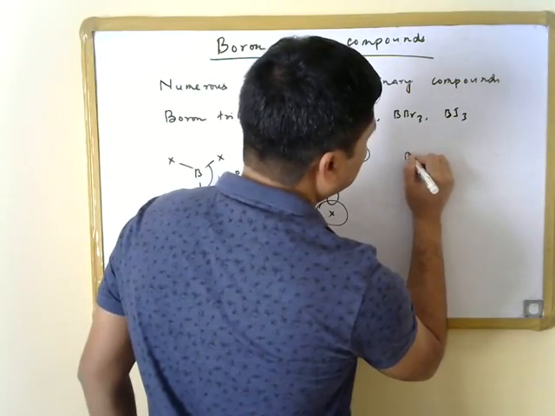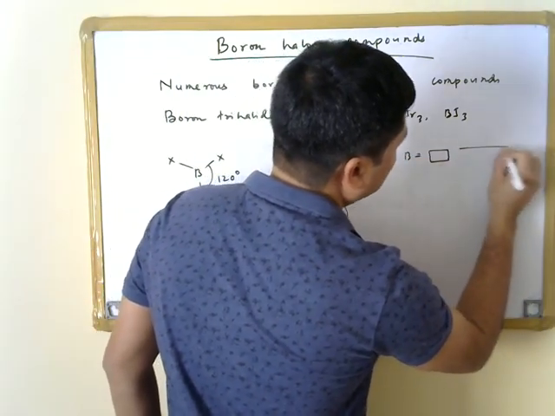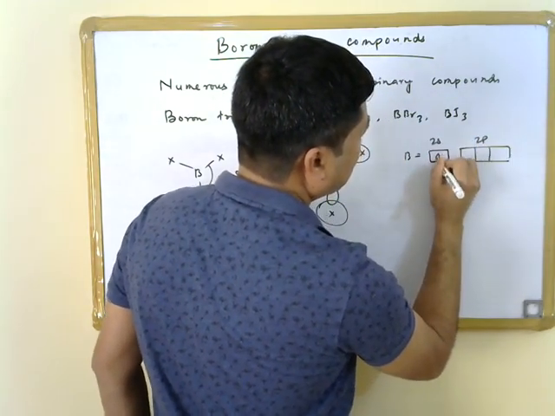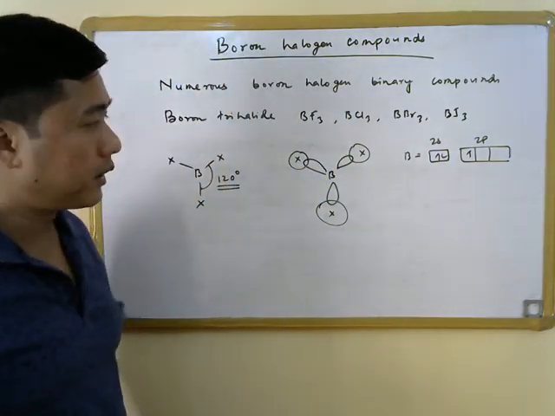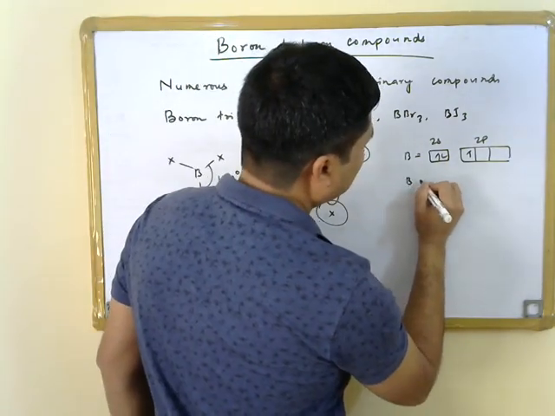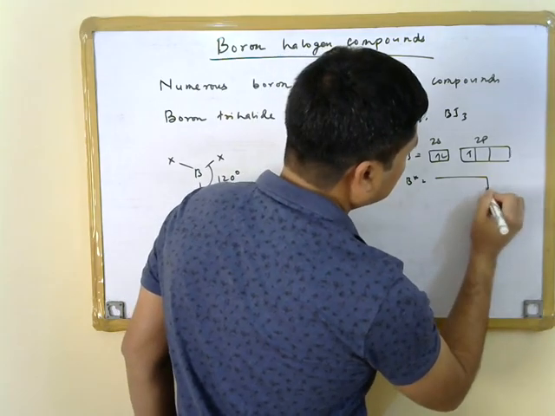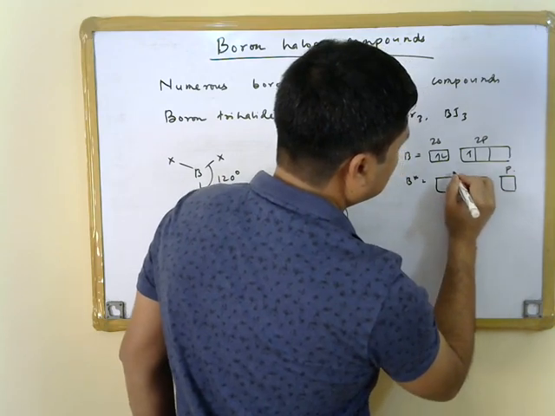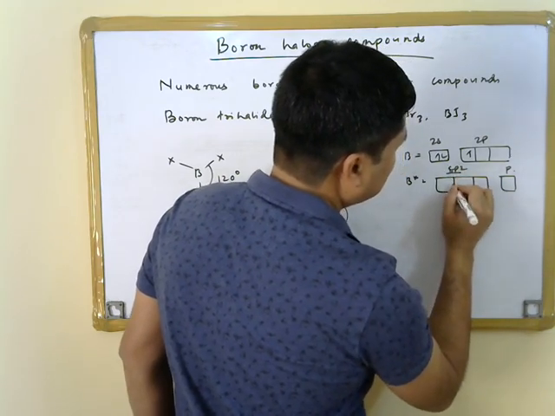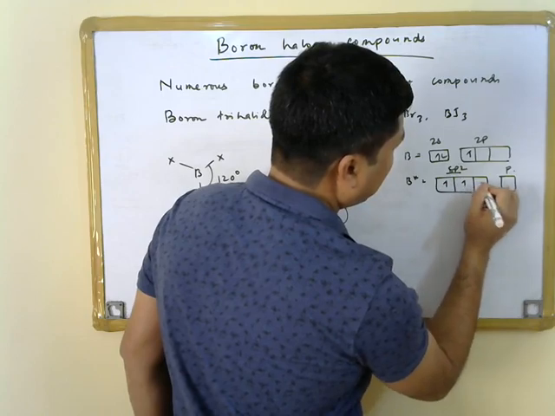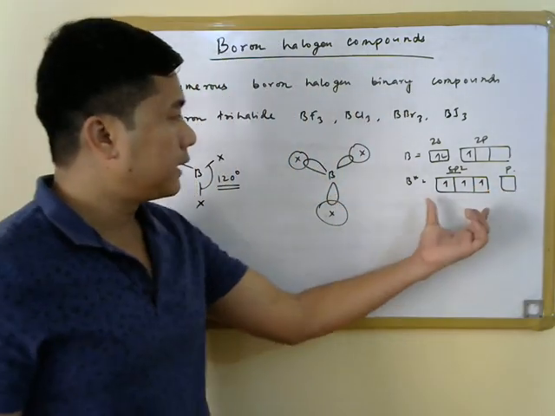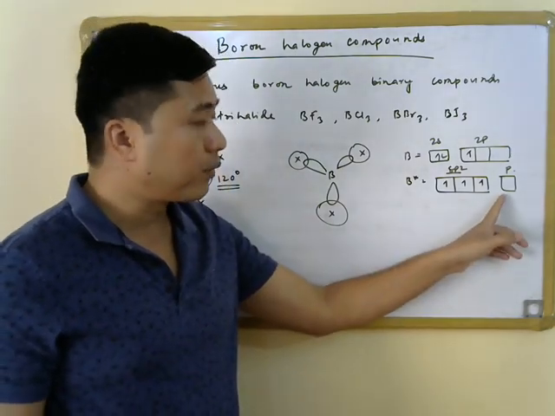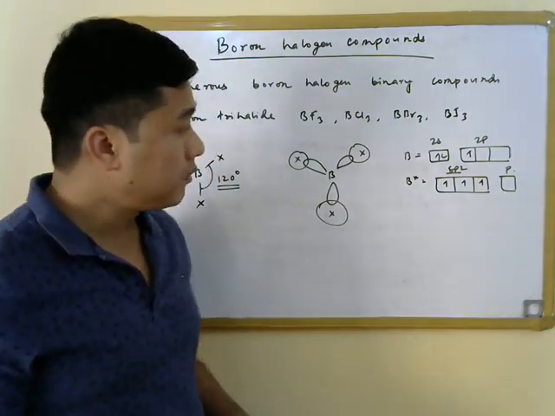Now, if we look at the electronic configuration of boron once again here, that is 2s and 2p, we know this is the electronic configuration of boron, and when boron undergoes sp2 hybridization, then we will have these three sp2 hybridized orbitals, and we will have one electron each on these sp2 hybridized orbitals, while this unhybridized p orbital in the boron's center is going to remain empty.